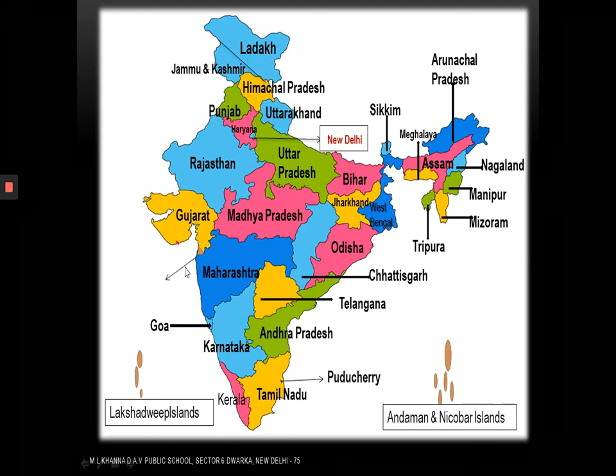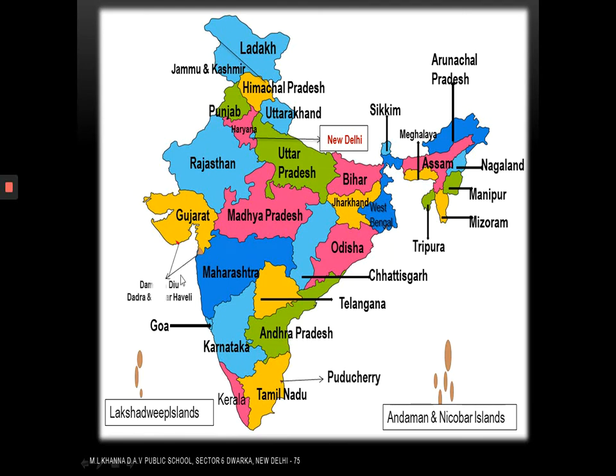Next here comes the union territory Daman and Diu and Dadar and Nagar Haveli. These two union territories have been merged recently. Now, one more union territory is left. That is the capital of Punjab and Haryana, Chandigarh. So, we have done all the states of India along with the union territories, 28 states and 8 union territories. I hope all of you enjoyed the session and have learned a lot.